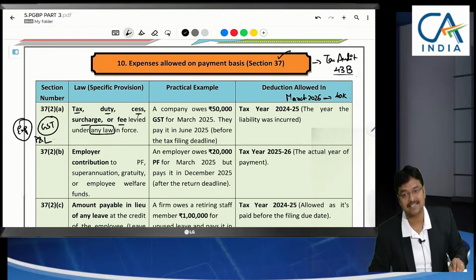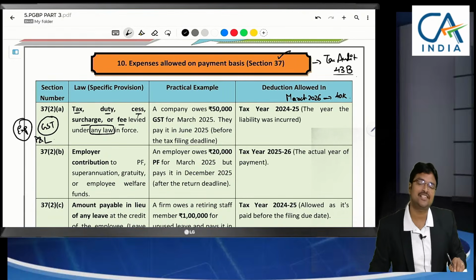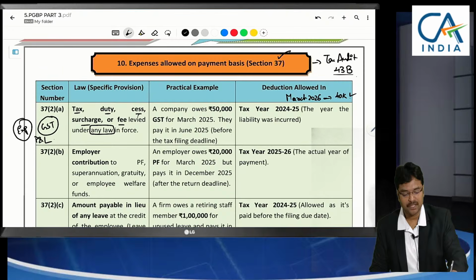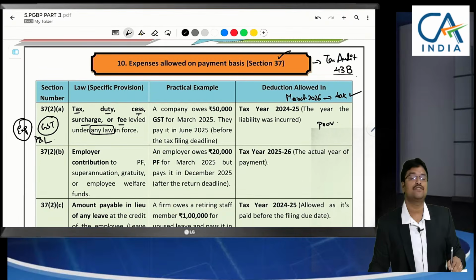Answer is yes, if you do not make the payment before the due date of filing return of income under section 263. In case of tax audit assessees, you have time up to 31st October. Before that date, you can make the payment. If you make the payment before that date, the expenditure will be allowed. If you do not make the payment before that date, by 31st March, even though it is in provision, this 40,000 is not debited to P&L.